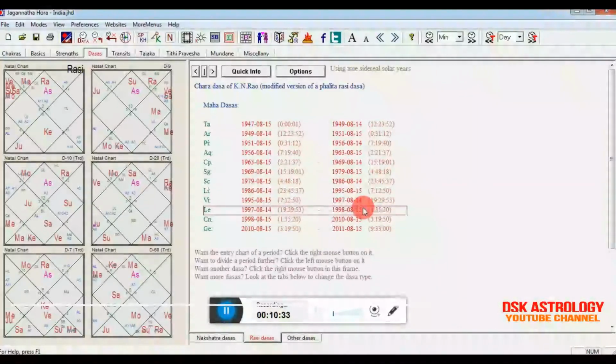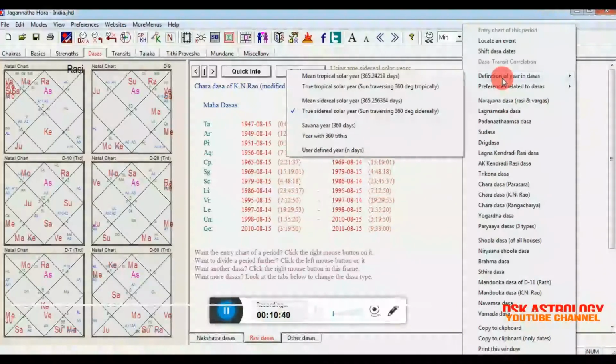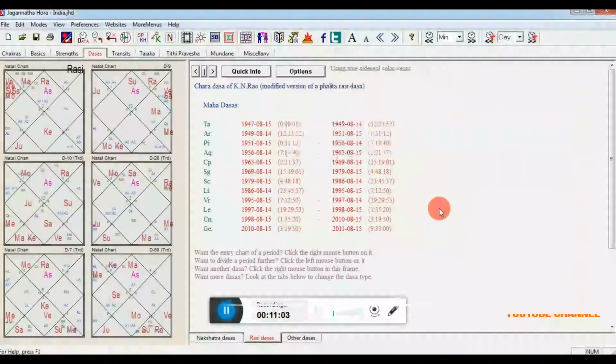Let me tell you one more thing, which most of the people are asking me on Facebook: what Dasha years do I use. I use the true sidereal solar year, which travels 360 degrees sidereally. Simple. I keep this one. You can keep any one out of these four options, but I keep this one because I've got good results from this option, and also it is written in the Surya Siddhanta. So as per the Surya Siddhanta, I'm keeping this one only. So this is my setting regarding the Gemini Chardasha of K Rao system.